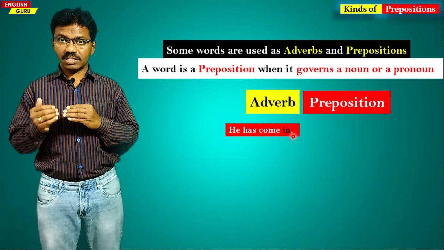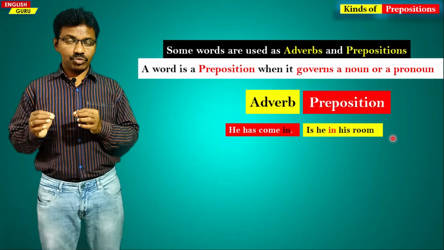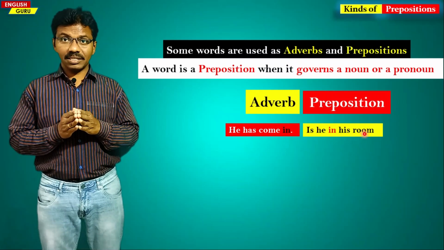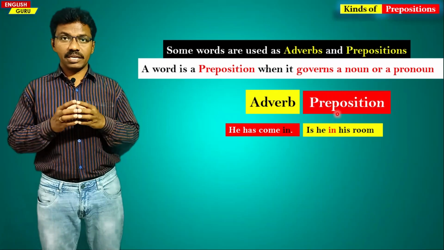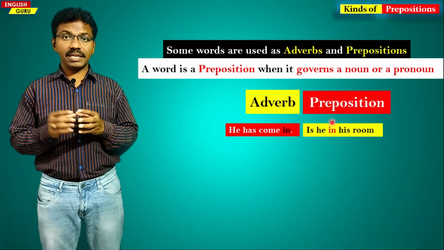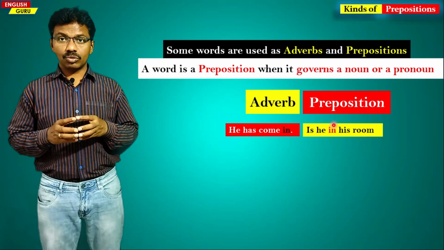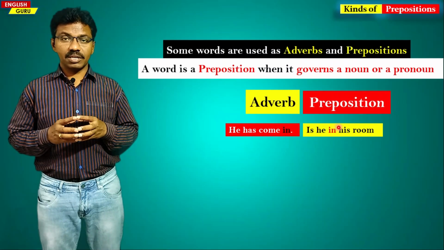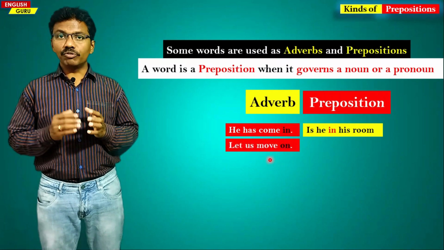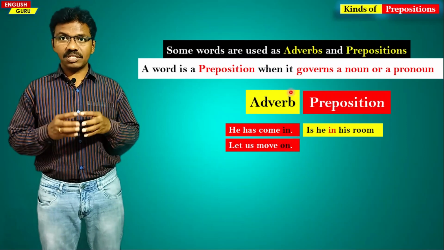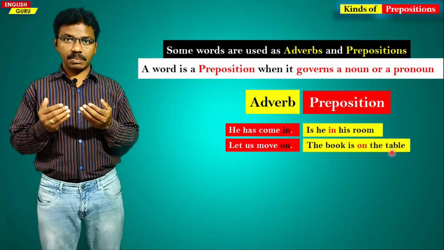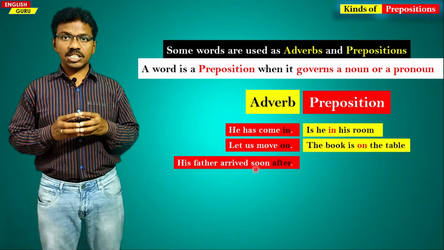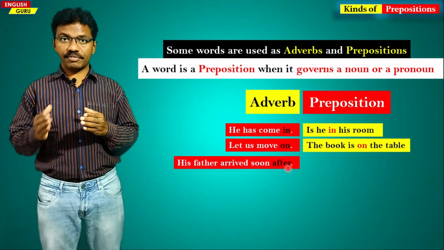Whereas if you see in the next sentence, is he in his room? In is connecting he and room. So in is a preposition in this sentence. It is governed by a noun, room. In a similar way, let us move on. On is an adverb in this sentence, whereas in the next sentence, the book is on the table, on is a preposition. In the next sentence, his father arrived soon after.